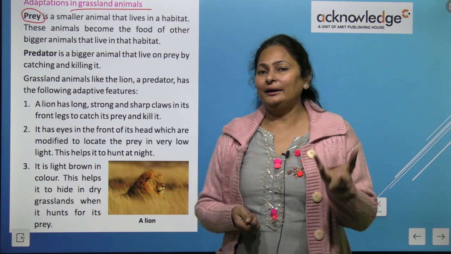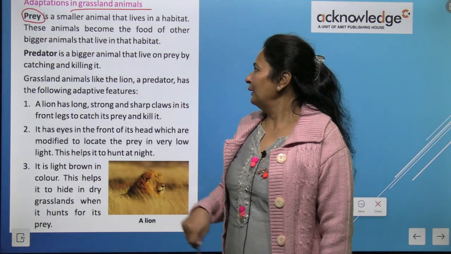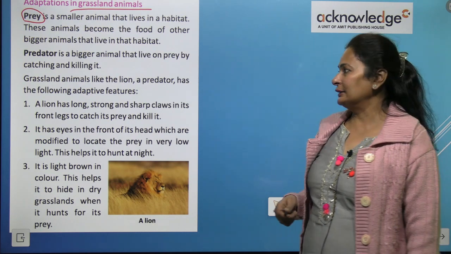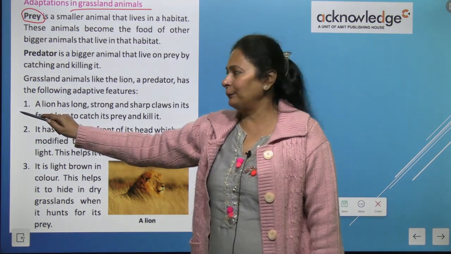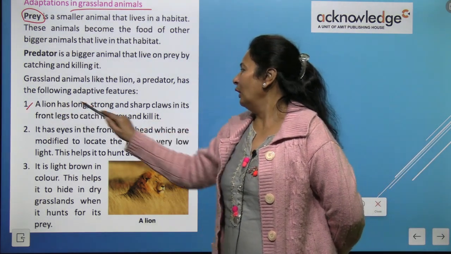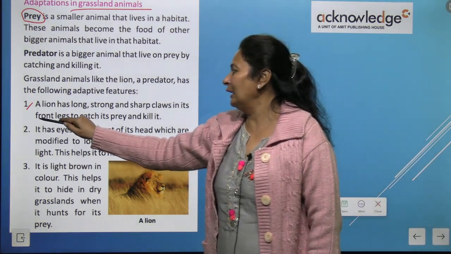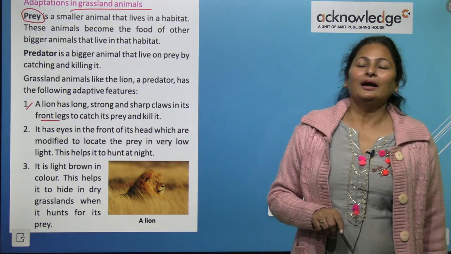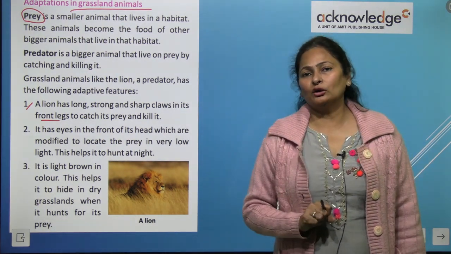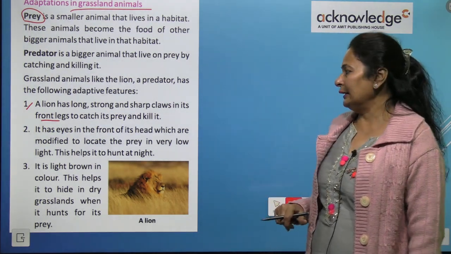They are hunting the prey, right? So predators are the bigger animals and they catch the prey and kill it. So what are the adaptations they have? A lion has long, strong and sharp claws. Where? In the front legs, to catch its prey and kill it. They have very sharp claws, so they can hold their prey and kill it.